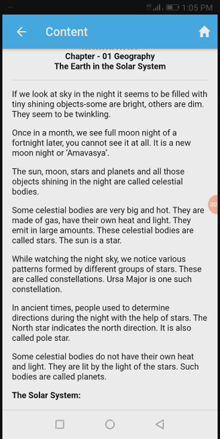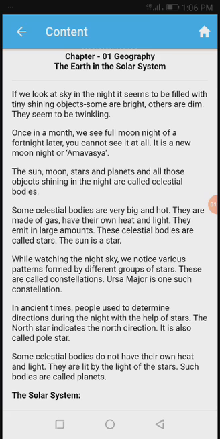The sun, moon, stars and planets and all those objects shining in the sky are called celestial bodies. See, at night some objects are shining in the sky, like the moon and stars, and sometimes in the day the sun. So all these shining objects are called celestial bodies.